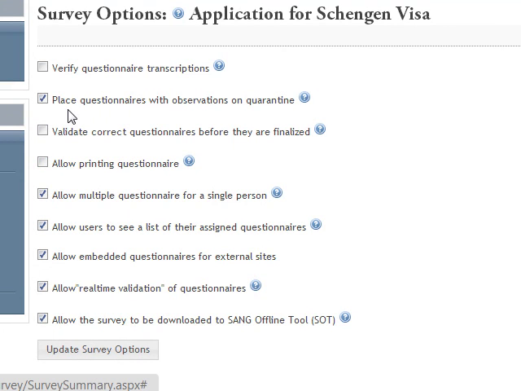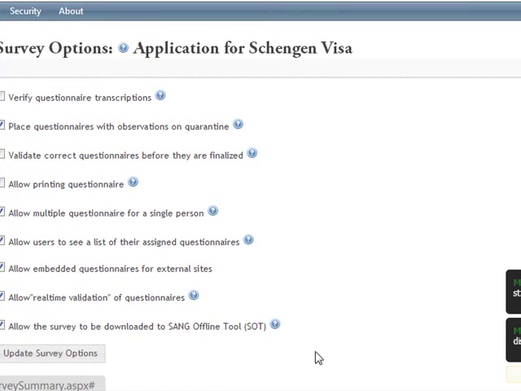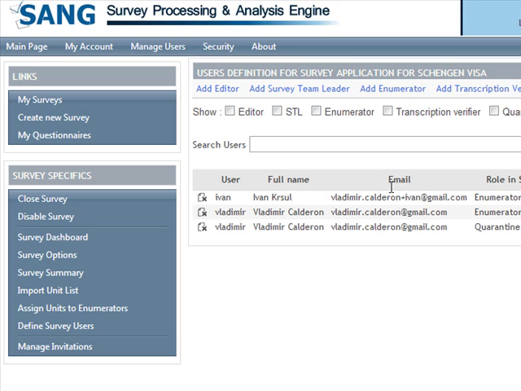In this case, you can see that we only want to place questionnaires with observations, weak and flexible constraints broken, on quarantine. All the other stages are disabled. At this stage, we are almost done and ready for the data capture process. First, we have to assign our enumerators to this survey.